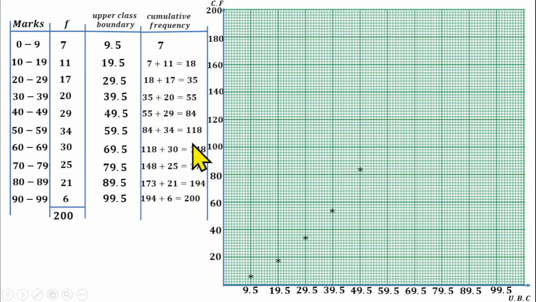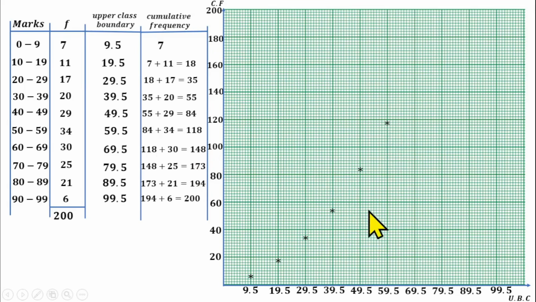Sorry, I think I made a mistake. The next one is 118, rather 118 under 59.5. So 118 is this, 100. 118 should be the ninth line after 100. The ninth one is 118, so that will be an asterisk.